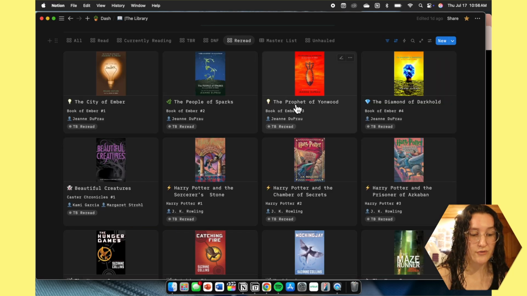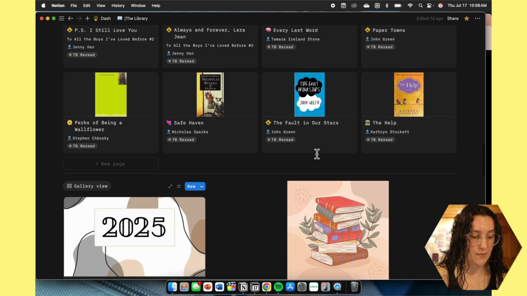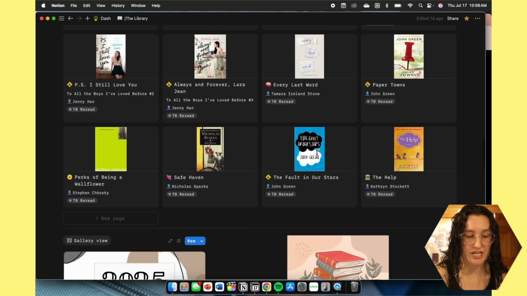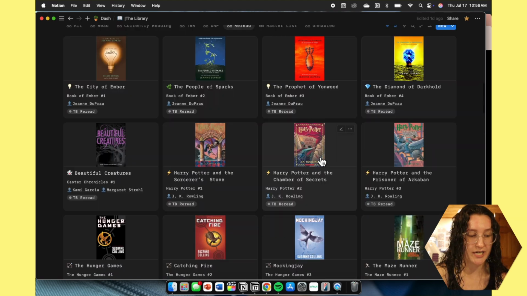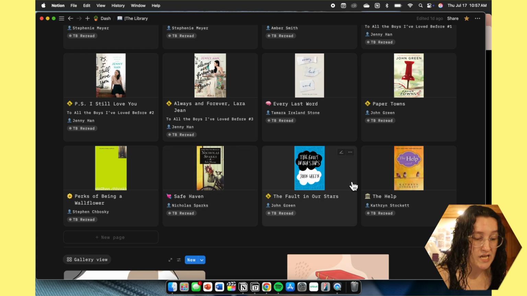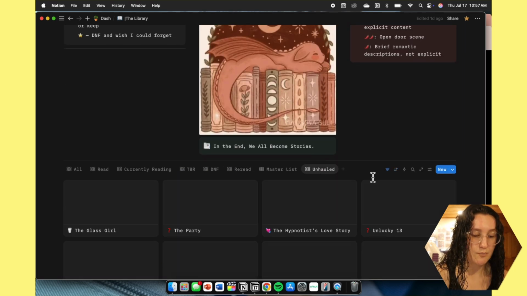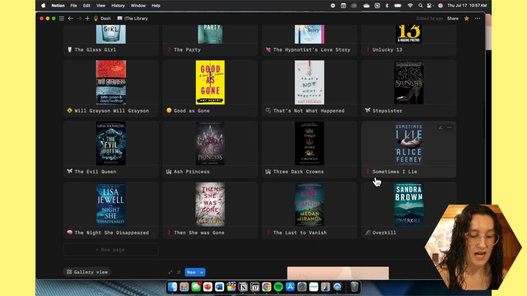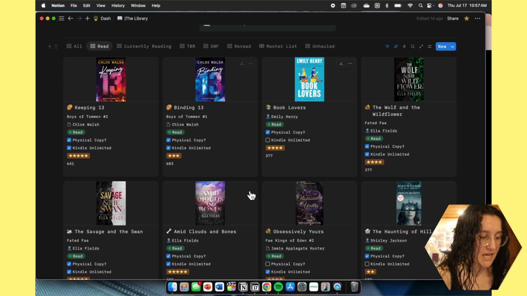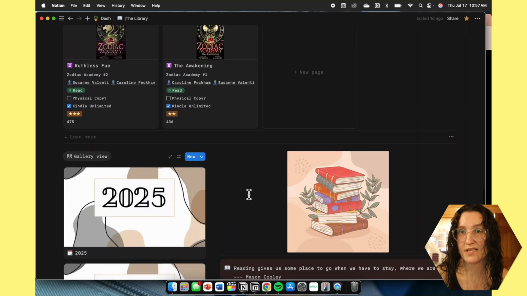We have rereads, so books that we have already read but we are wanting to reread eventually. So a lot of them are books from my younger years, from childhood, like City of Ember, but I still would love to reread. So that kind of goes to show, and then we also have an unhauled. So these are all books that were in my database that I have unhauled, but like I said, I like to keep it usually particular to the books that I have read.